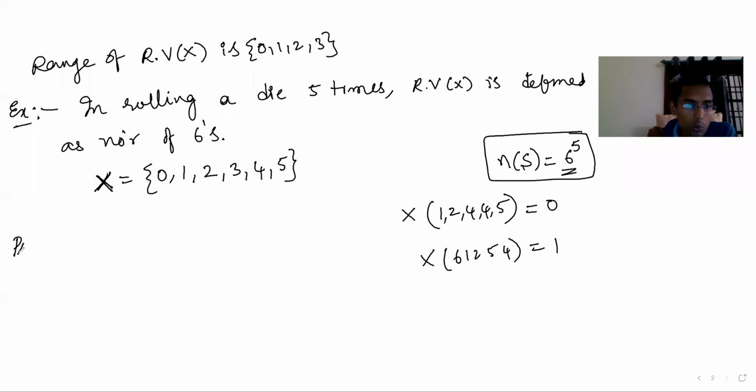Now let's discuss what a probability distribution is. It means we are distributing probability.